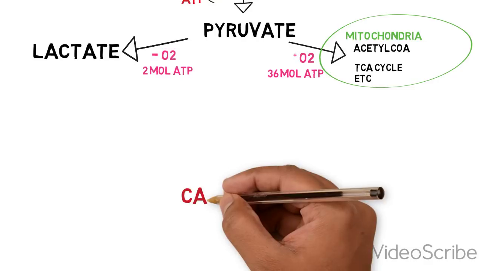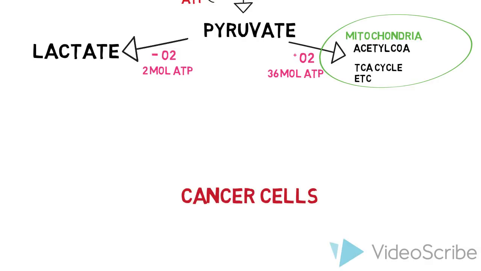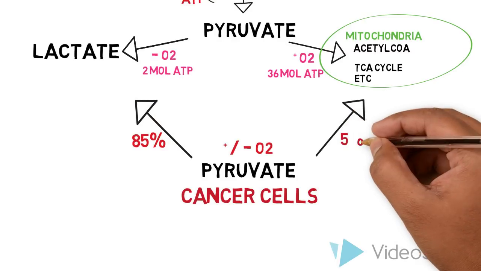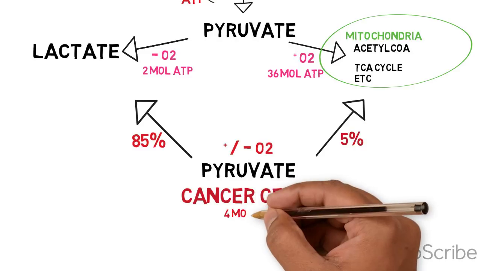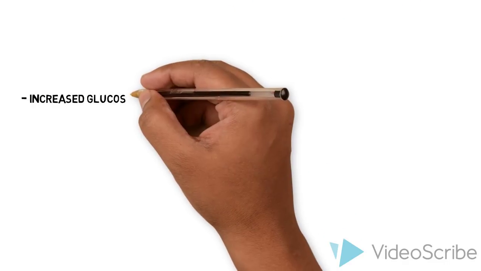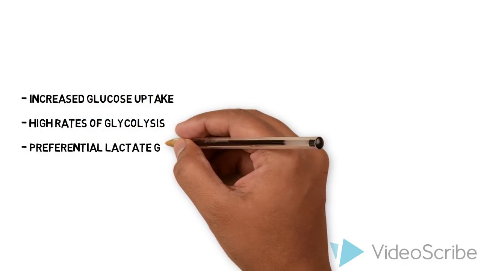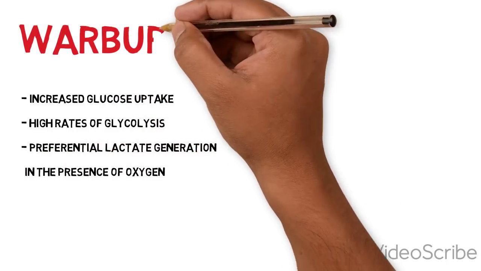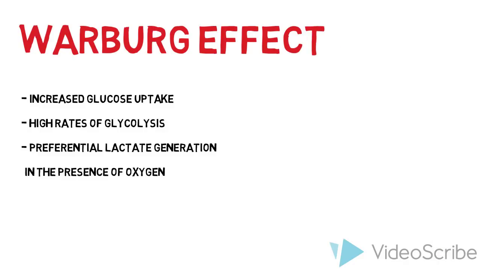In proliferating cancer cells, Warburg noticed that in the absence or presence of oxygen, pyruvate was mostly converted to lactate. This generates 4 moles of ATP. This preferential lactate generation alongside high glucose uptake and increased glycolysis flux is known as the Warburg effect, or aerobic glycolysis.